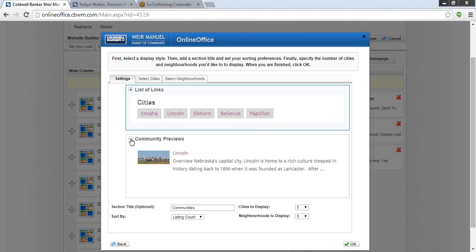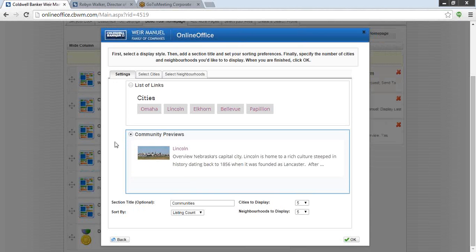Or if I click this option, do I want it to have the name of the city, a brief description, and a photo? I think that that's a better option only because it's a little more visual, gives you a little bit more of a description, and you can build it from there. Now, you always will have the option to actually customize these sections a little bit more should you want to.